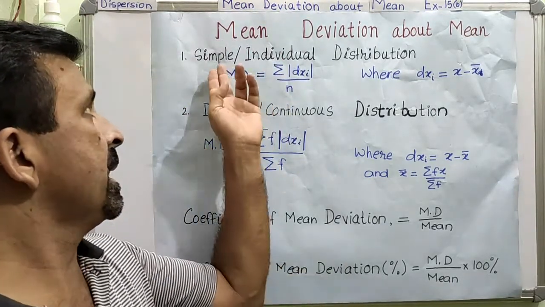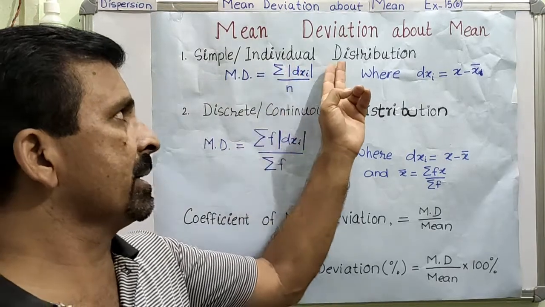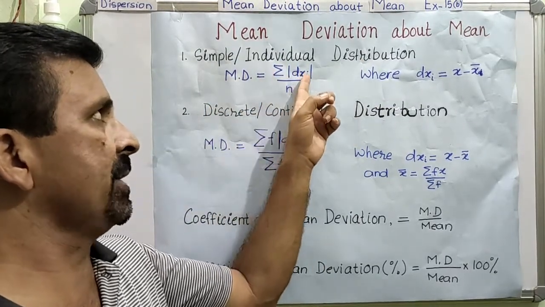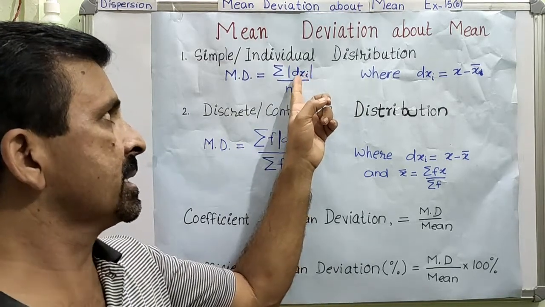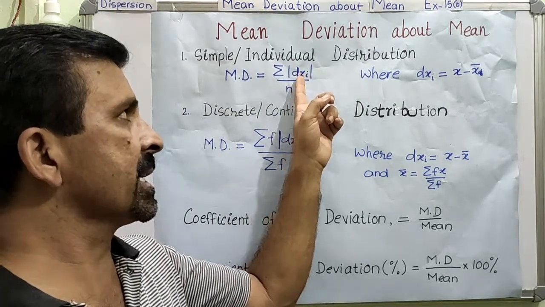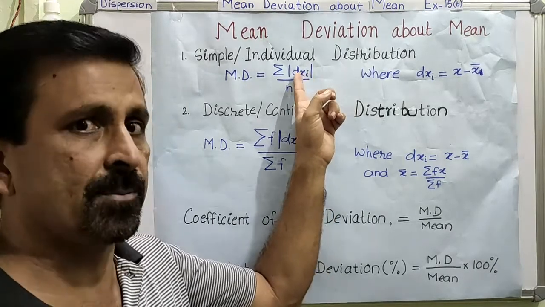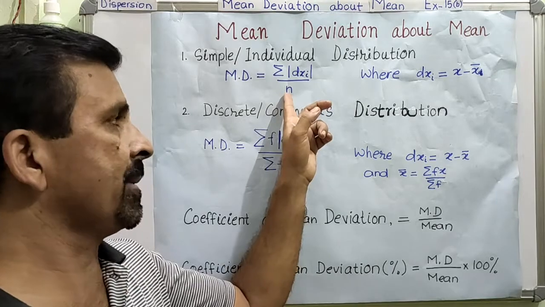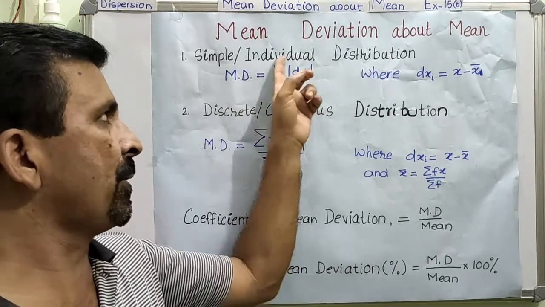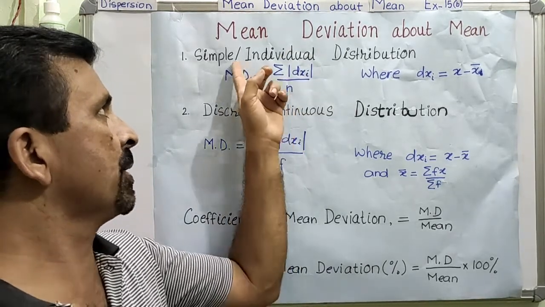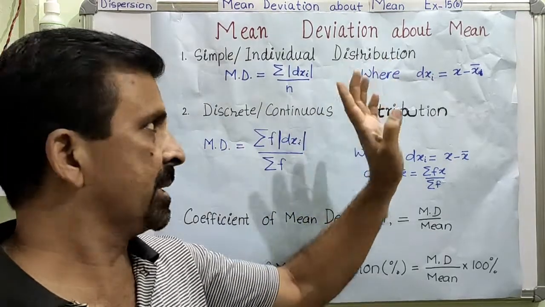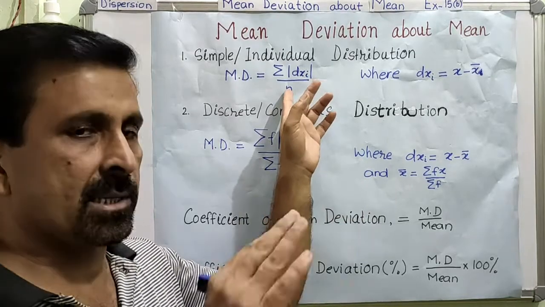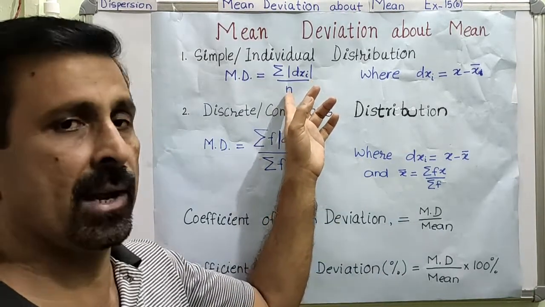So the formula for the simple or individual distribution is: mean deviation is equal to the sum of all the deviations about the mean, that is, the sum of |dxi|, divided by the number of data. I will explain how we calculate this. So this is a very simple formula for calculating the mean deviation for the simple or individual distribution. Clear? N is the total number of data. Just by counting the data, we can know the value of n.